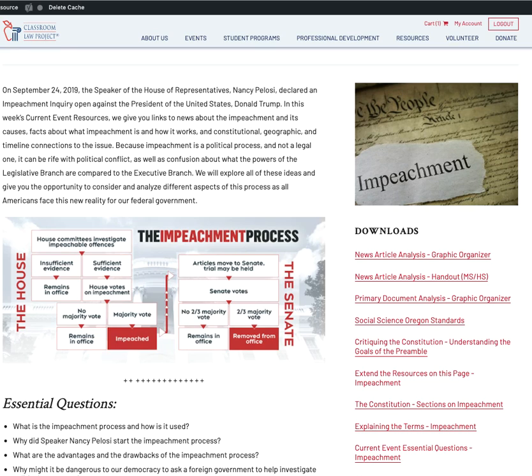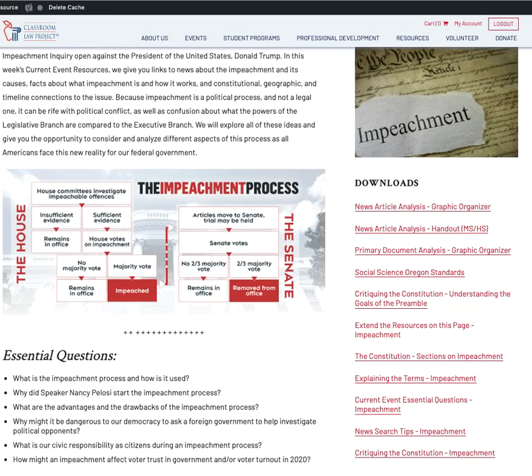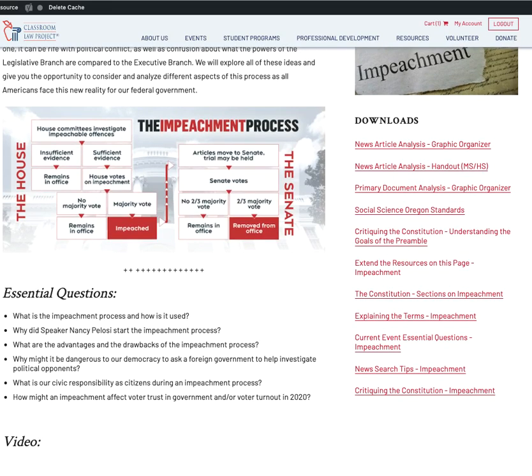But in addition to these regular handouts that you'll see every week, we'll also try to give you some handouts and downloads that are pertinent to the topic itself. For example, we might give you some extended resources, ways you can use the issues or the links on the page. We'll try to give you some context in terms of text of the Constitution or perhaps a statute that might be relevant.